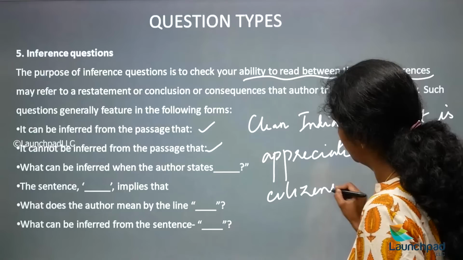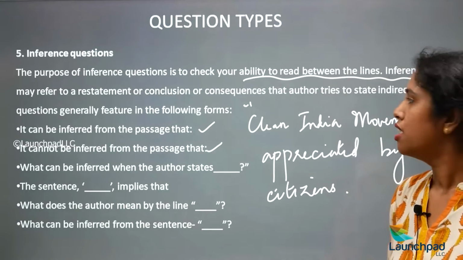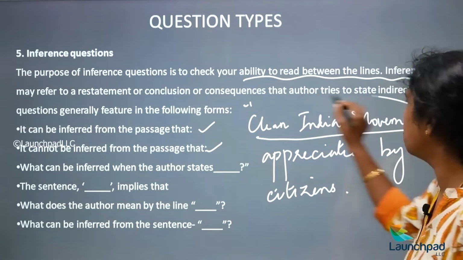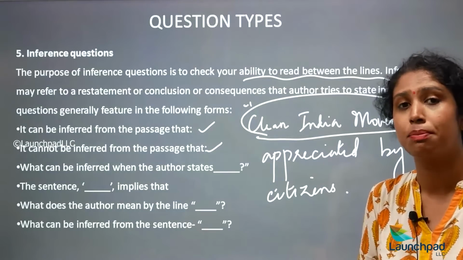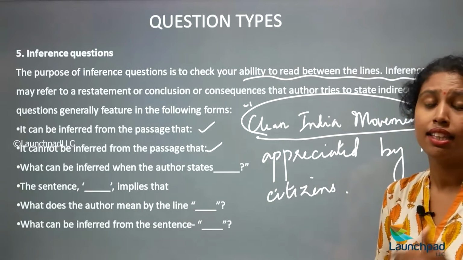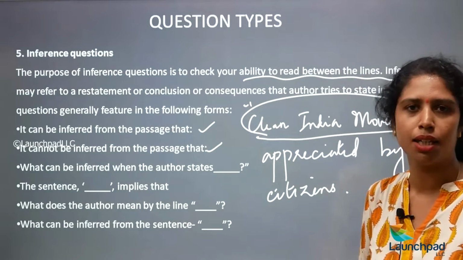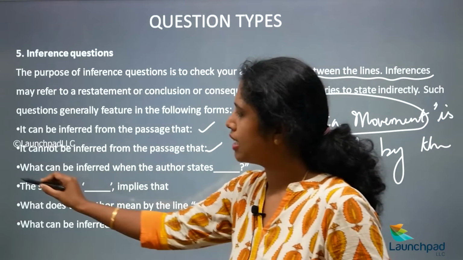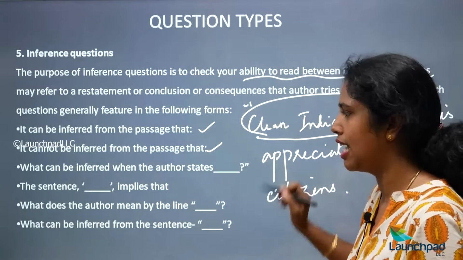So can you see here? Clean India movement is appreciated by the citizens, okay. So what can be inferred when the author states Clean India movement? So the author has not spoken about Clean India movement in this passage, but he's just appreciated it, right? That he's just saying that it's being appreciated by the citizens. Then you need to answer there, okay. So you have to answer about what Clean India movement is, okay. So these kind of questions are also open-ended, right? So that is the time when you have a question, what can be inferred when the author states dash, okay.